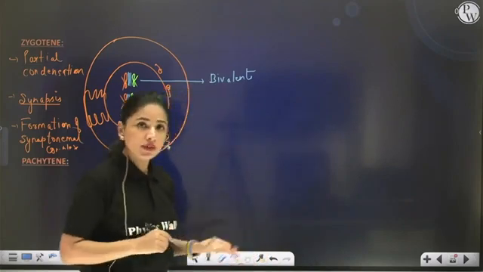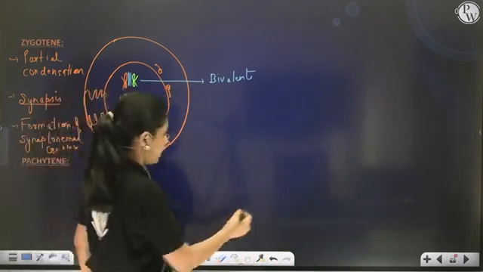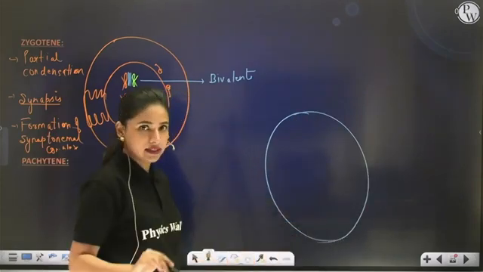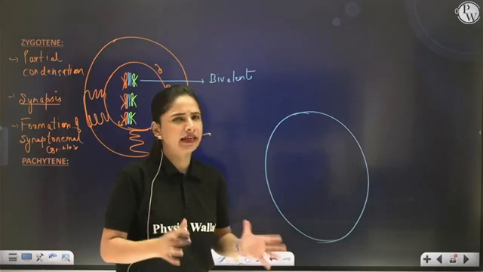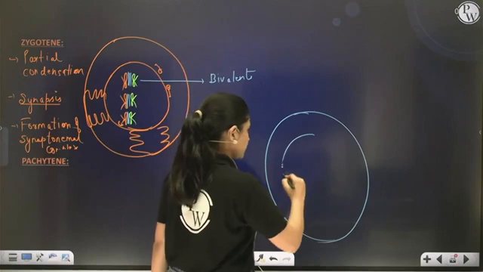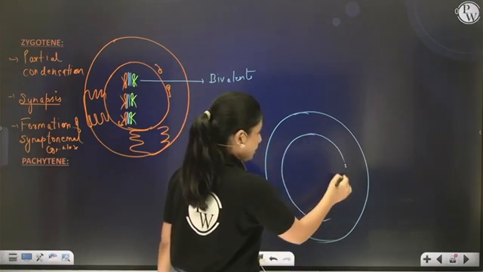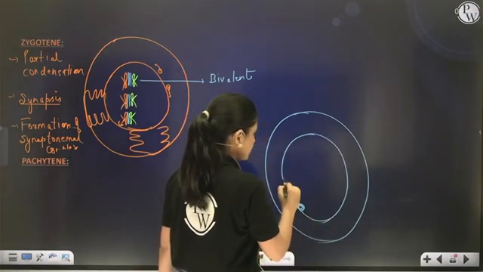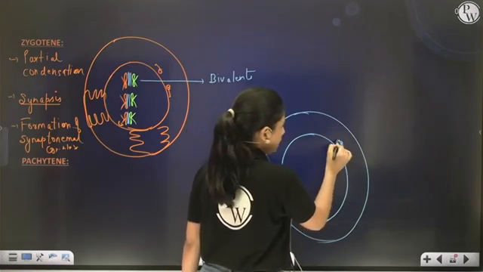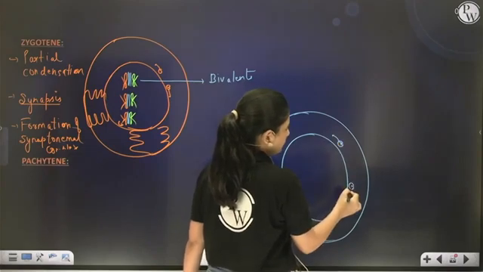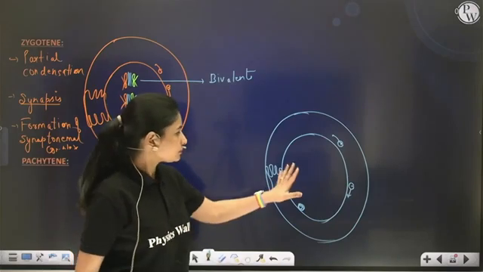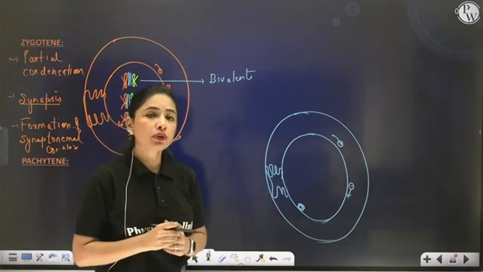So if I have to draw the diagram of pachytene, see how it will look like. So this is a cell, right? The nuclear membrane is disintegrating, but still it will be quite visible. So it is still visible. However, the nucleolus and other cell organelles are disintegrating. And centrioles are trying to reach the pole, but still they have not reached the pole. Right? Clear? Okay. Now what will happen?